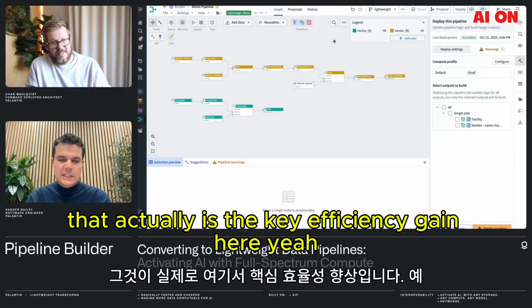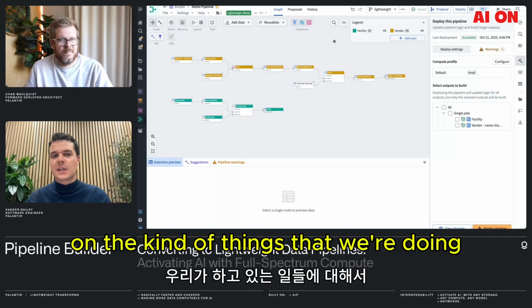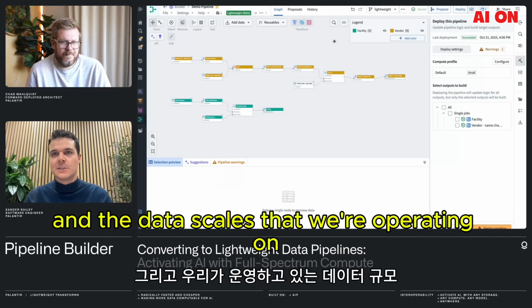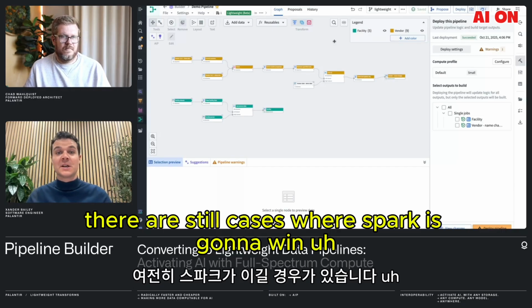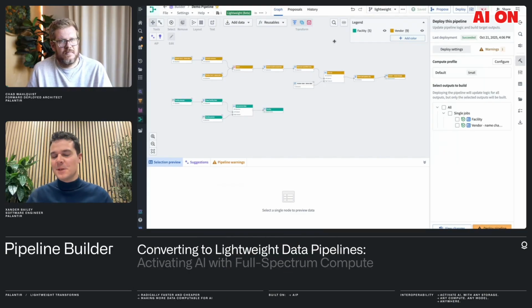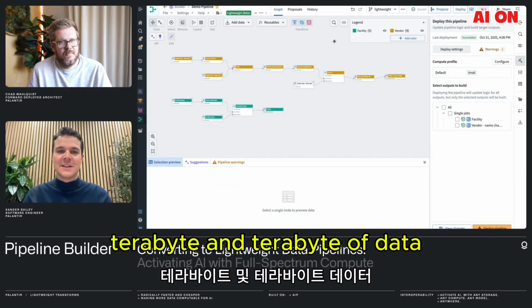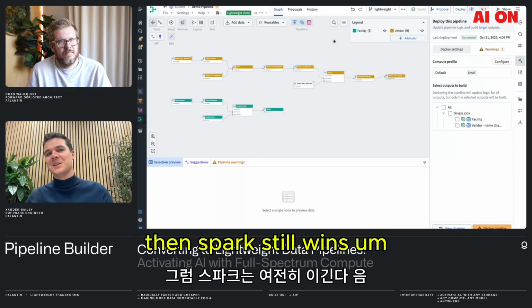That actually is the key efficiency gain here. Yeah, absolutely. And as you touched upon there, I think it hugely depends on the kind of things that we're doing and the data scales that we're operating on. Don't get me wrong, there are still cases where Spark is going to win. If we have to operate on terabytes and terabytes of data, and if we're doing these really large shuffle joins, then Spark still wins.